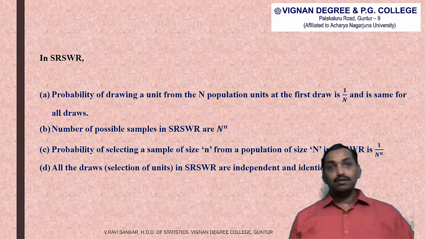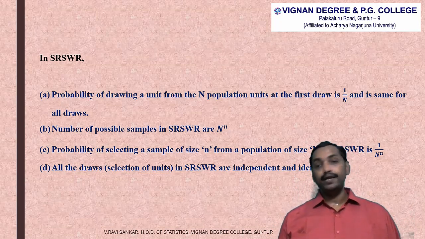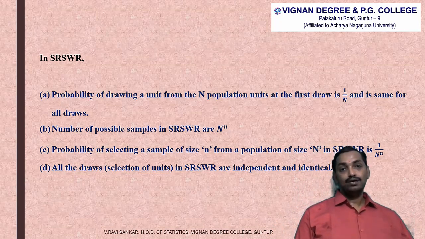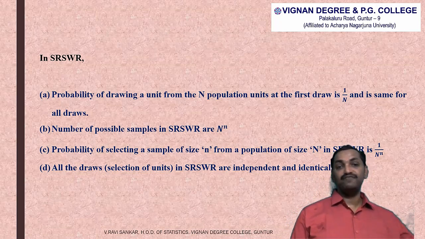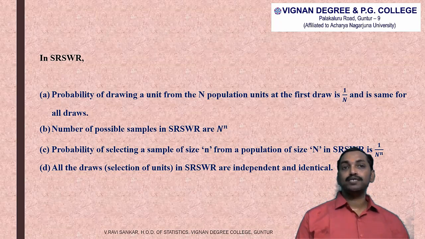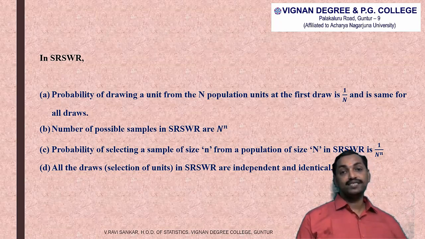So all the draws in simple random sampling with replacement are independent and identical, because one draw is not dependent on the previous draw, because in all the draws we may get the same element in the sample.